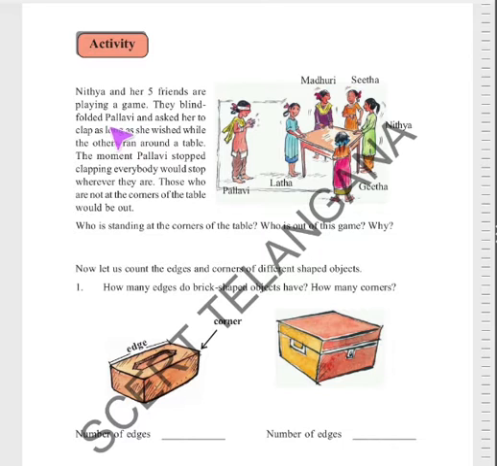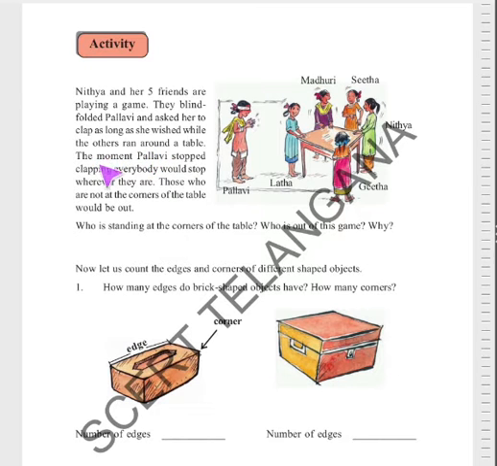They blindfolded Pallavi and asked her to clap as long as she wished while the others ran around a table. She is already blindfolded. She is not seeing the remaining friends. Pallavi is blindfolded with a cloth. She is not able to see her friends, and she is clapping. When she is clapping, all the friends are moving around this table.